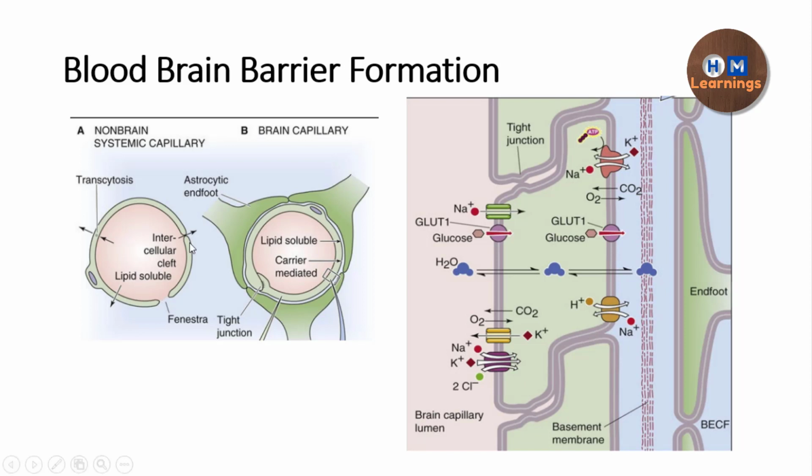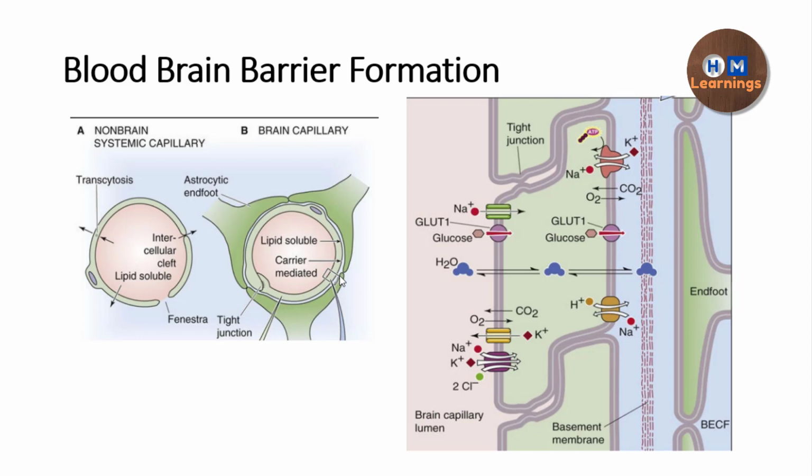But in the case of the blood-brain barrier, you can see that these are the endothelial cells, and there is no gap between the two endothelial cells. So the first thing which helps in the formation of the blood-brain barrier is a tight junction between the endothelial cells. And the second role, because we are studying the neuroglia, the second important function in reinforcing the blood-brain barrier is the role of the astrocyte. The end feet of the astrocytes further reinforce these tight junctions, and hence they actually make the barrier.